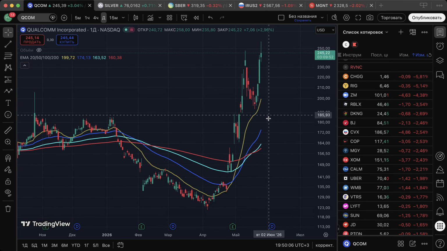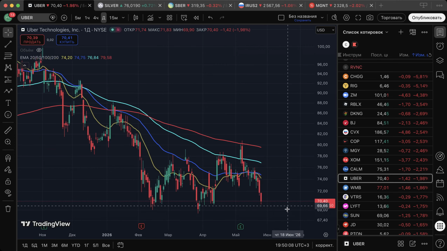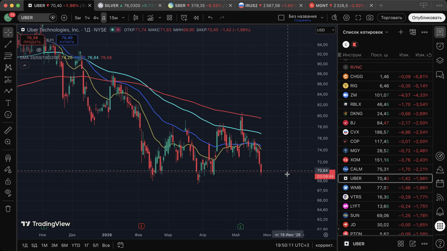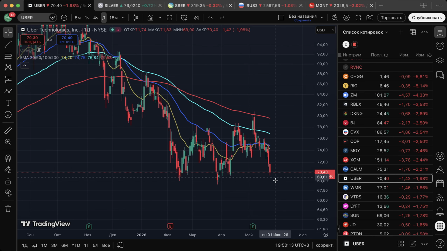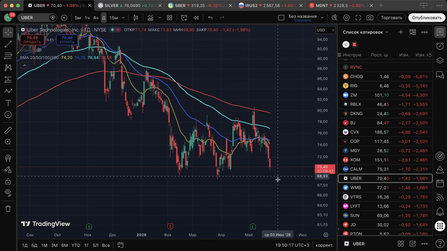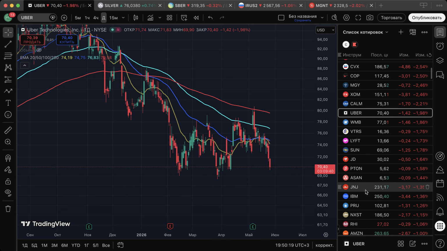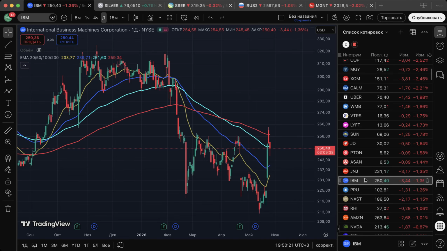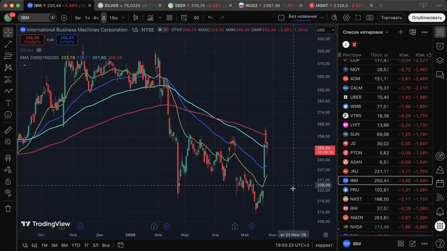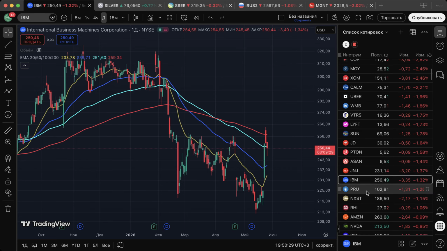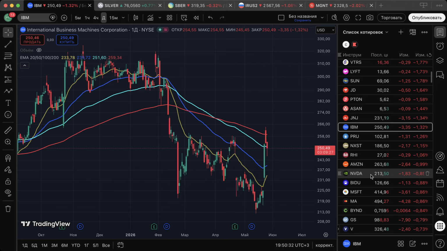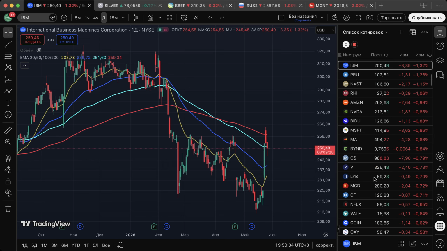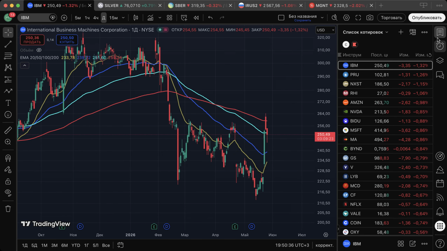An example of the weak shares can be Uber, going lower, making new lows. We have no long tendency for the 1 day frame, and we are going lower and lower. If we see maybe IBM, here it's nearly a strong share for the last days, but now we are not so strong. The strong shares and the weak shares can depend on each day.